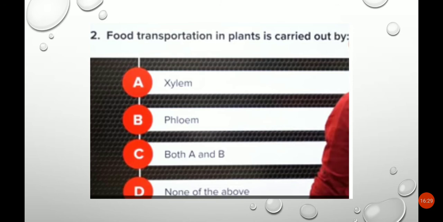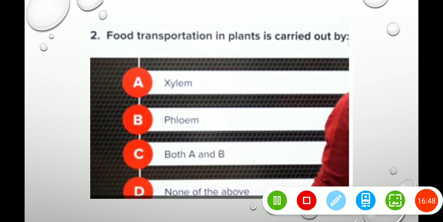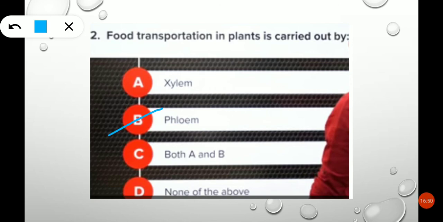Food transportation in plants is carried out by. So food transportation in plants is done in phloem. So this is the answer for that. Phloem is the answer.